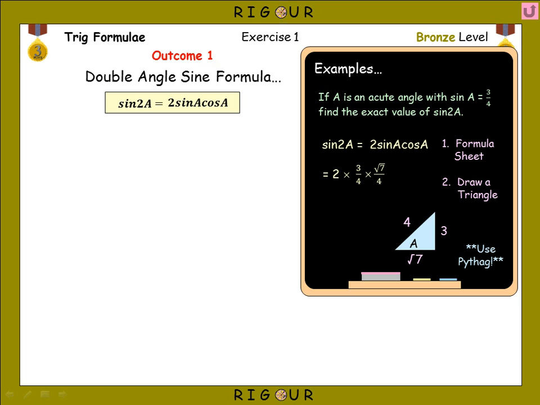We now multiply out the top and the bottom, so 2 times 3 times root 7 would be 6 root 7 in the top, and 4 times 4 in the bottom, which would be 16. So 6 root 7 over 16 simplifies in addition, so we can divide both of the whole numbers by 2, so that gives us a final answer of 3 root 7 over 8, and that's it.